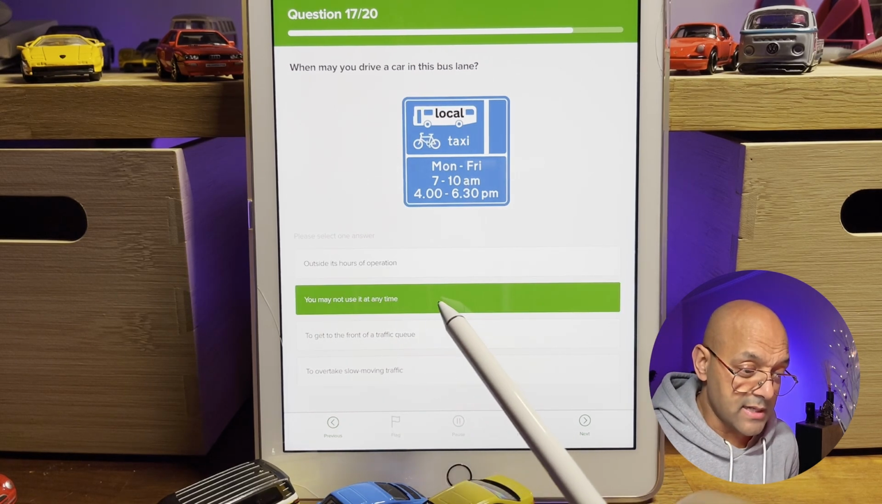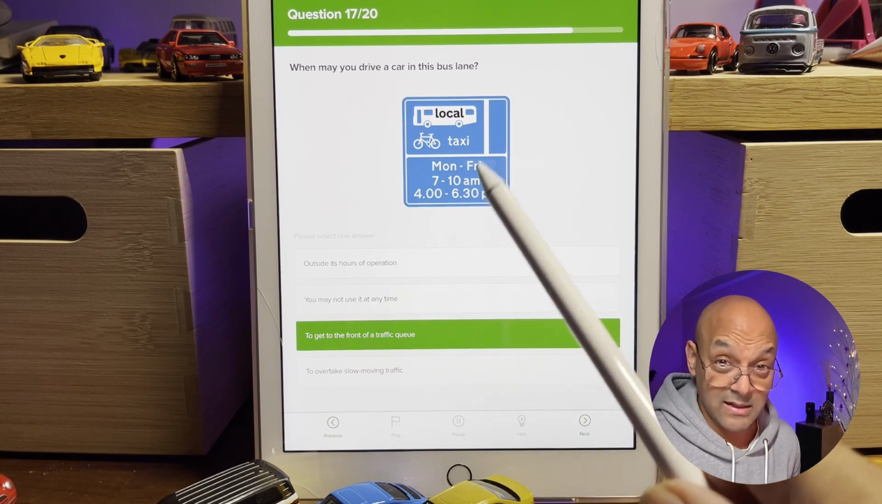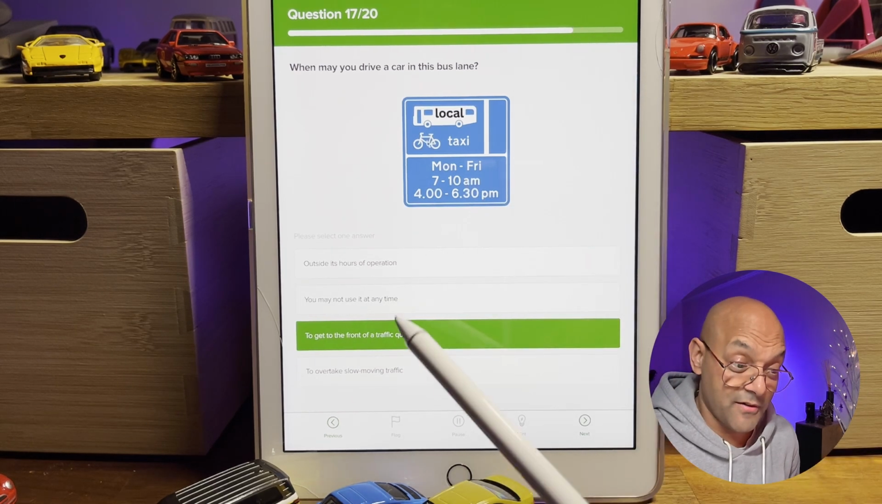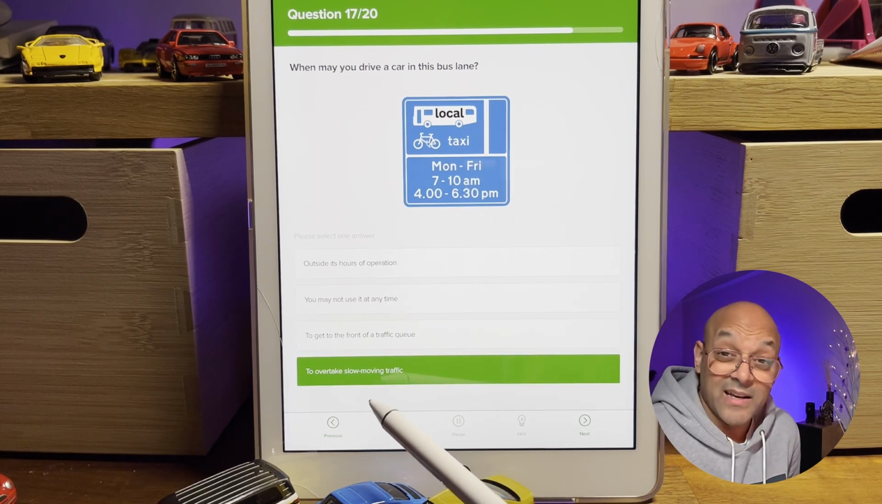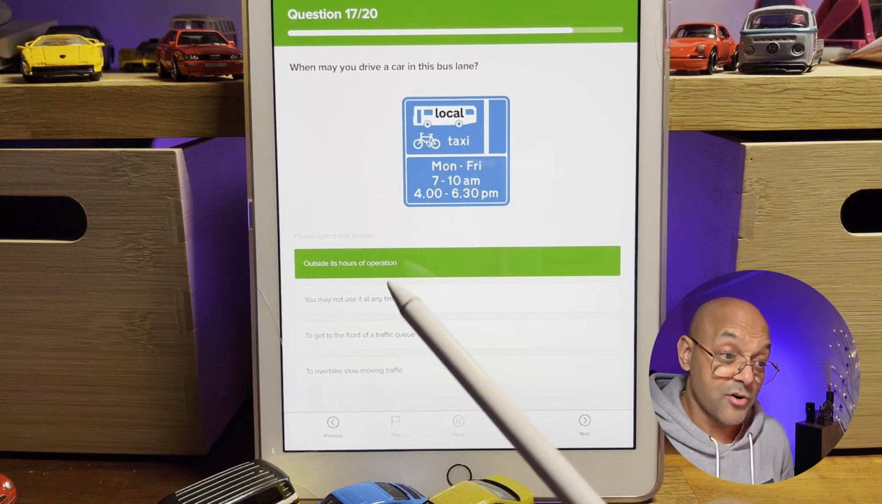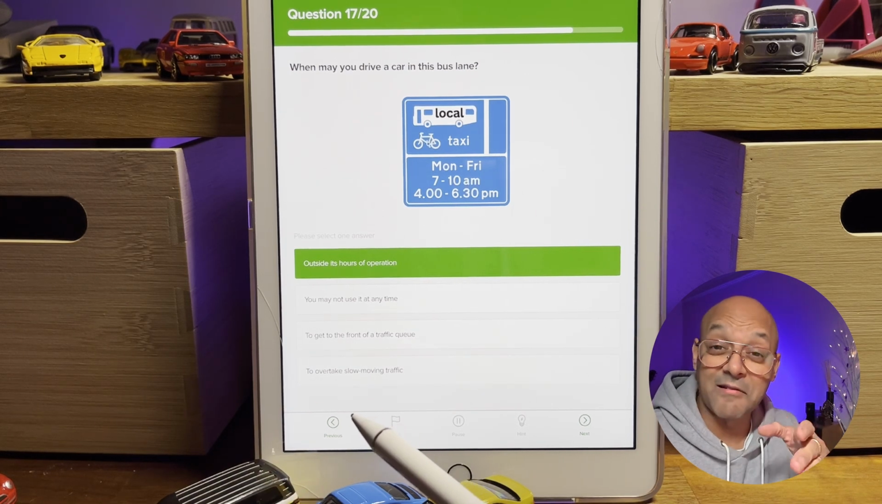You may not use it at any time. No, we can use it. To get to the front of a traffic queue? No, that doesn't make sense. You're not going to get to the front of a traffic queue like that anyway. To overtake slow moving traffic? That again doesn't really apply. So yes, the answer is you may drive in the bus lane out of its operational hours. A is the answer.